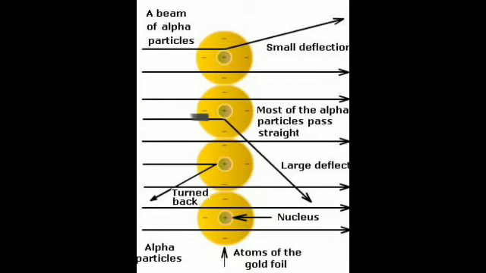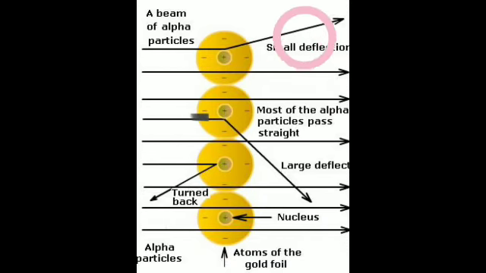So you can see that there were three types of observation. The alpha particles pass straight, the arrows that are there, without any deflection from the original path, and you can see most of them passing straight. Other ones, a few alpha particles, were deflected at a small angle. You can see a small deflection.